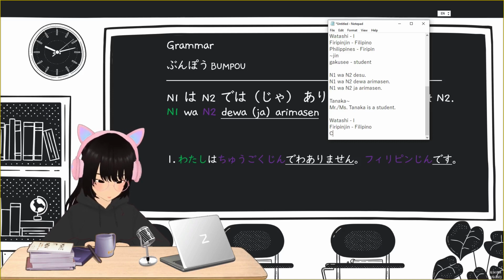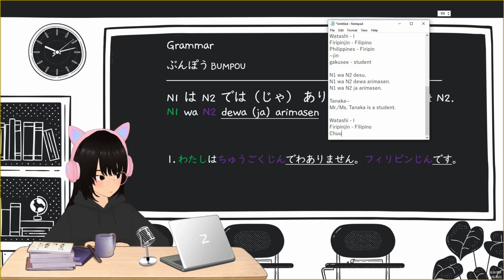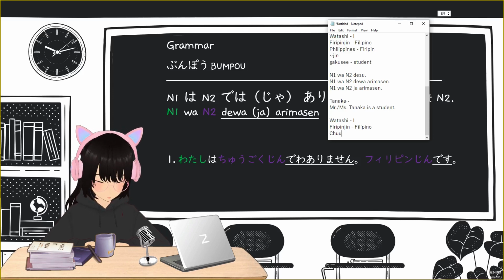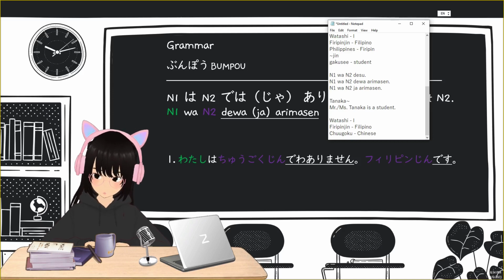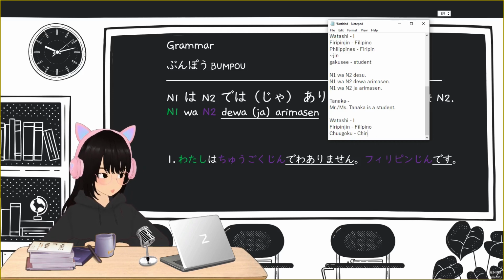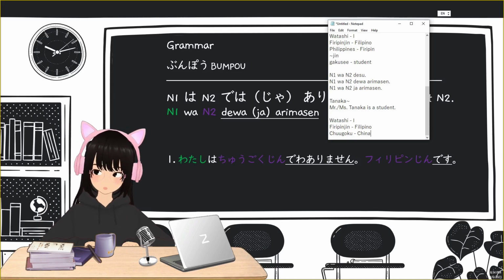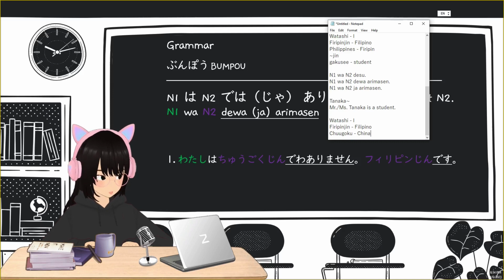Now you just have to look for the meaning of Chugoku. Chugoku is China. Same with Nihon, or Japan, and Kankoku, Korea.